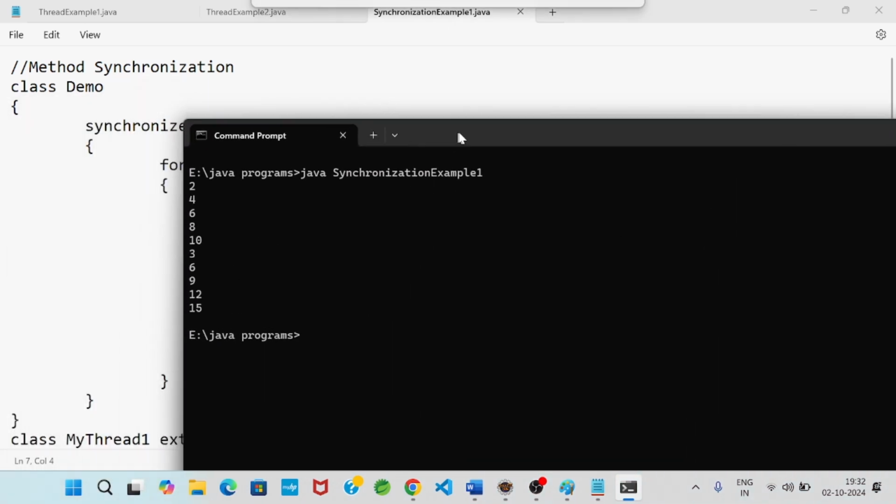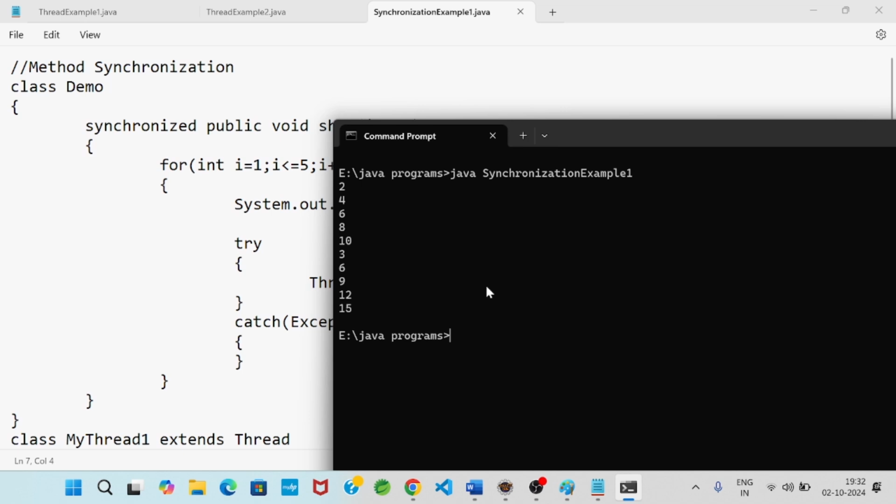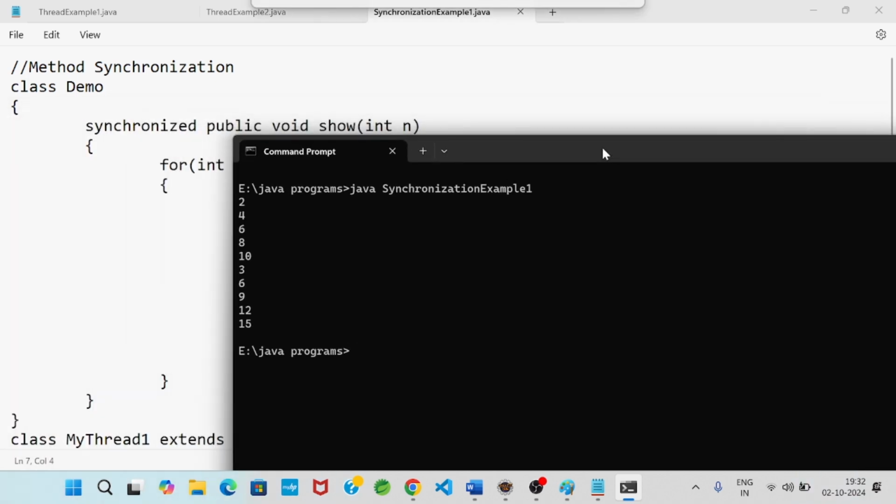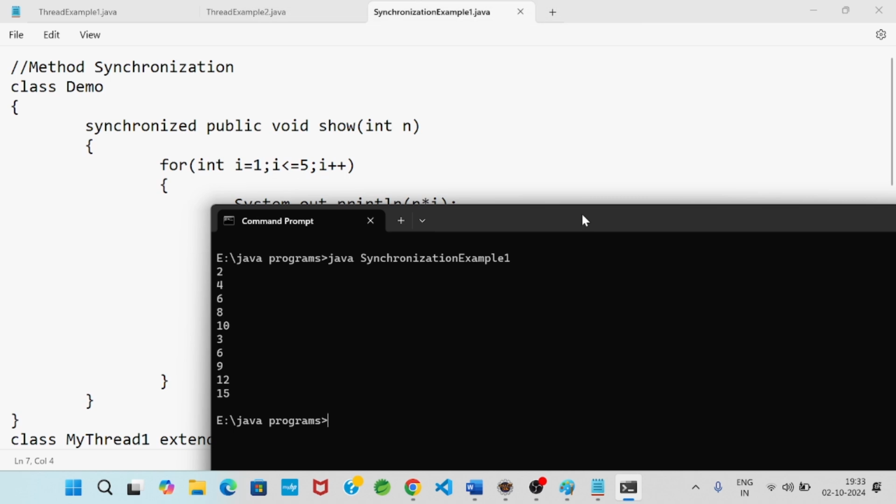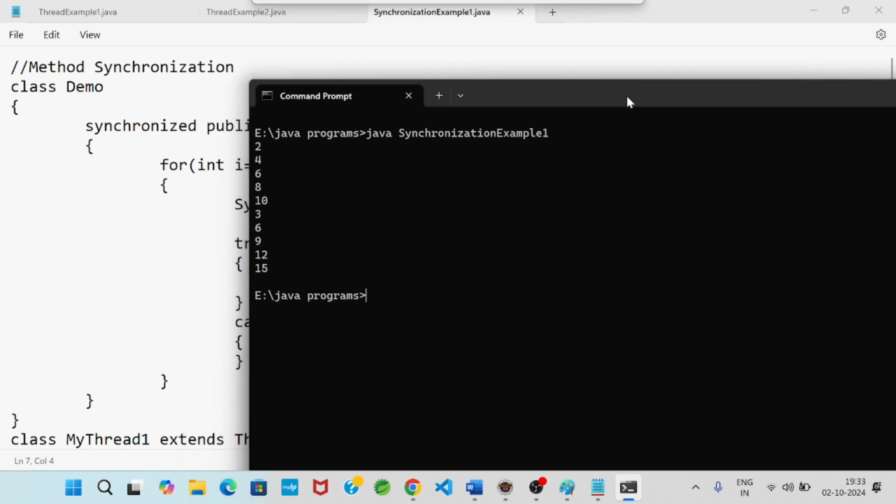So from the output we observe 2 into 1 is 2, 2 into 2 is 4, 2 into 3 is 6, 2 into 4 is 8, 2 into 5 is 10. So first my thread 1 completed, because in my thread 1 I had written d.show with 2. Then 3 into 1 is 3, 3 into 2 is 6, 3 into 3 is 9, 3 into 4 is 12, 3 into 5 is 15. So when the method definition is preceded by the keyword synchronized, then the entire program represents method synchronization.